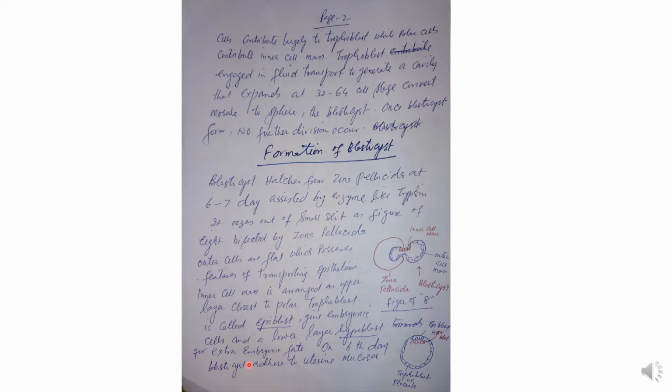For extraembryonic fate, on the sixth day, the blastocyst adheres to the uterine mucosa. I told you that on the fourth day it enters the uterine cavity. The fourth and fifth days are spent floating in the uterine cavity, absorbing the secretion derived from the uterine glands, and it accommodates more and more nutrition. Then on the sixth day, the blastocyst adheres to the uterine mucosa.